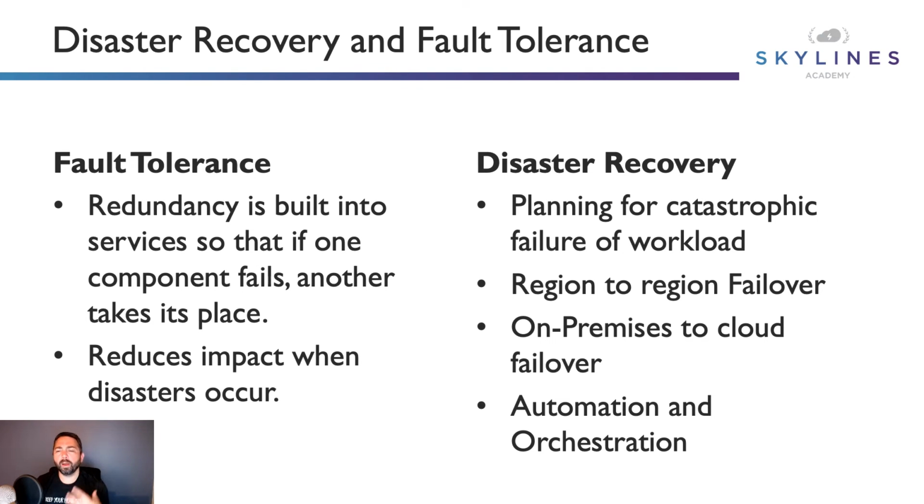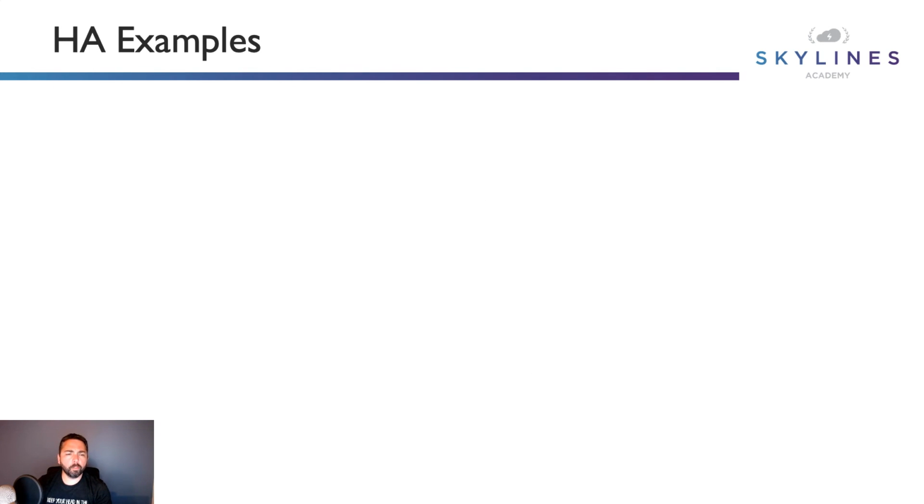But this is thinking about complete disasters, right? What if something terrible happened to a whole city, for example, it lost power and everything for a long period of time, and you needed to fail over to another region. This is where disaster recovery scenarios come in. Now, HA examples, here's a few for you.